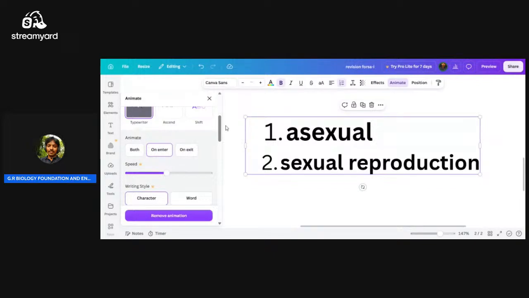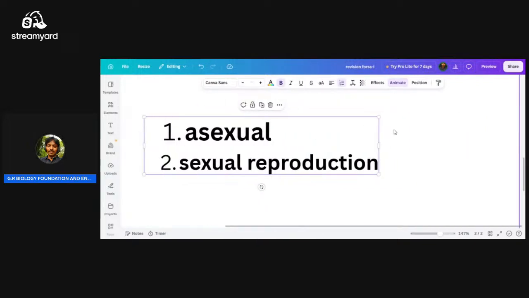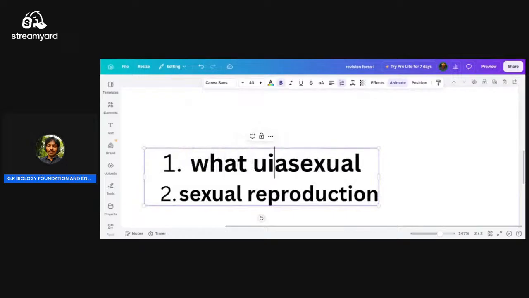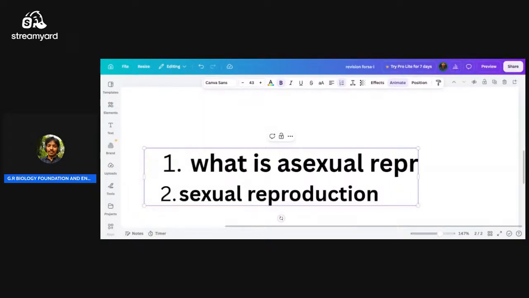Now we are going to discuss what is asexual mode of reproduction. What is asexual reproduction? Here I am going to ask this question: what is asexual mode of reproduction?